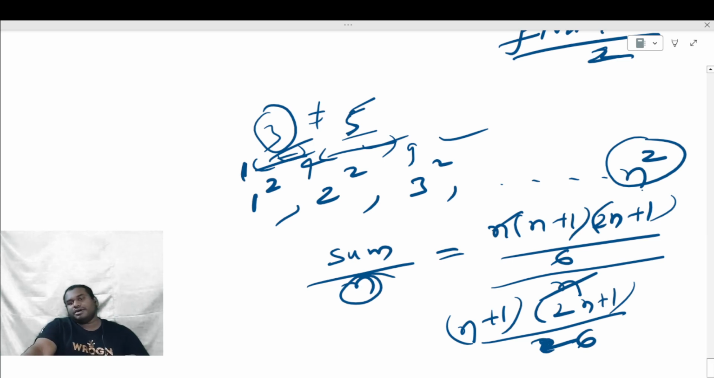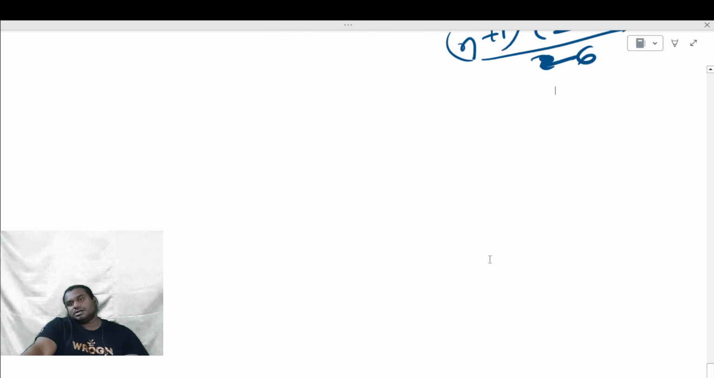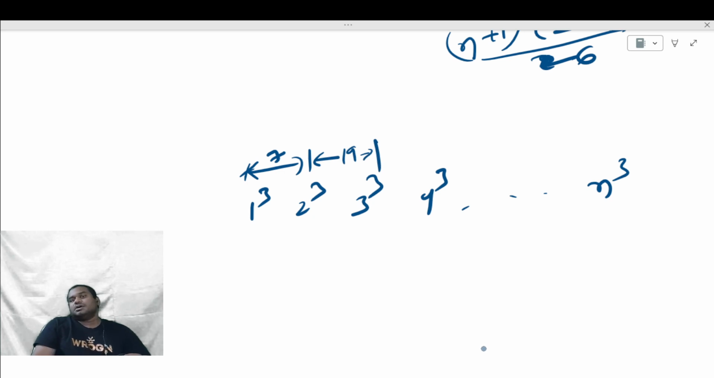Okay, the same way, try to find the average of the cubes of the first n natural numbers. Cubes are nothing but 1 cube, 2 cube, 3 cube, 4 cube, like this, up to 10 cube. Are they in arithmetic progression? No, the common difference is not the same. 1, 8: the common difference is 7. And here 8, 27: the common difference is 19. So they are not in AP.